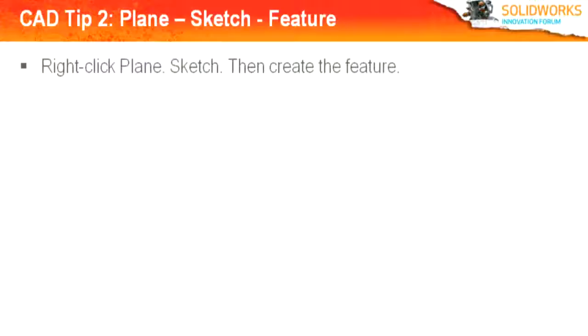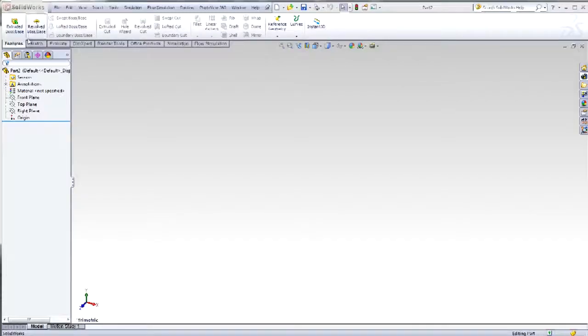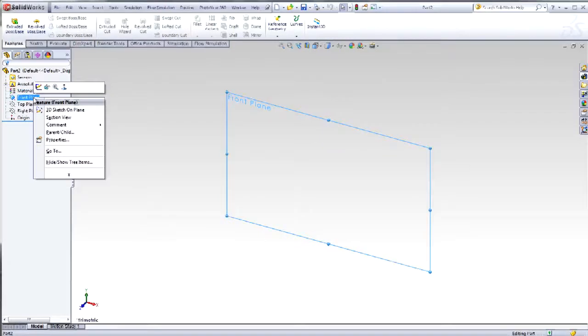CAD tip number 2. Remember these 3 simple steps: plane, sketch, feature. Let's take a look on using the plane, sketch, and feature in SolidWorks. When you first start teaching SolidWorks, give your students 3 simple rules: plane, sketch, feature.